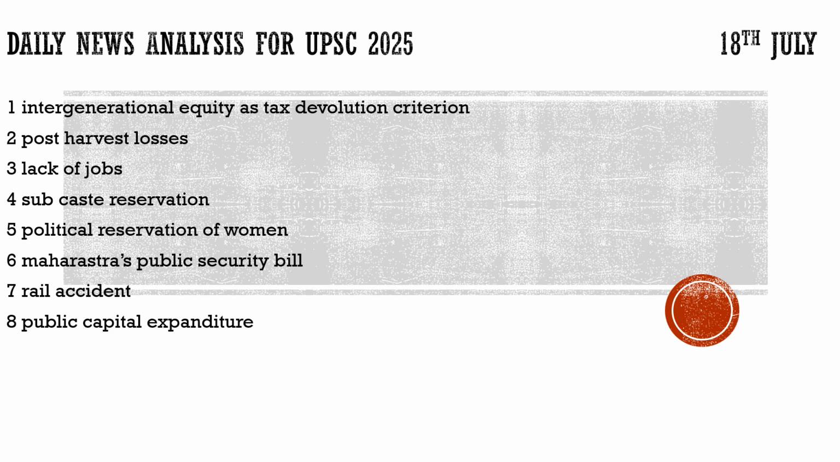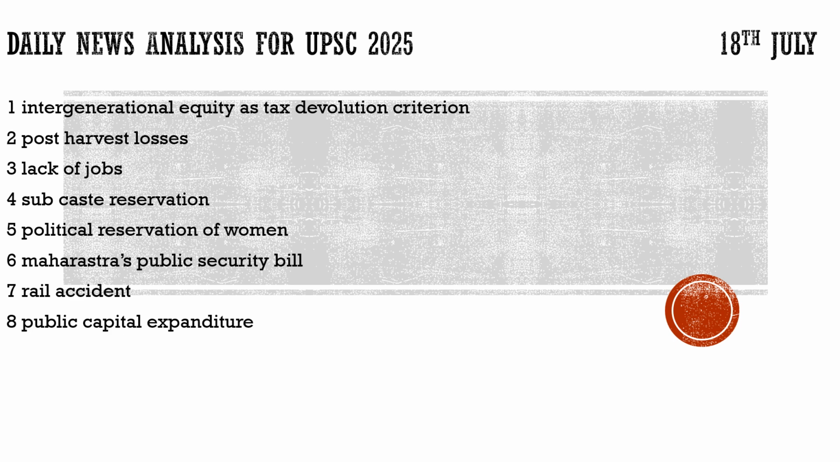Today we have to discuss 8 topics which are very important, which were in your Hindu newspaper, and we are going to discuss them in very simple and basic language. Here the first article is about the intergenerational equity as tax devolution criterion. We will discuss intergenerational and intragenerational equity. Then we will discuss post-harvest losses, in context to the information given in the newspaper, and we will try to gear that, giving it a direction, towards how that would be used in your preparation.